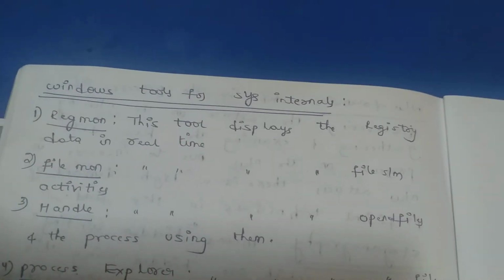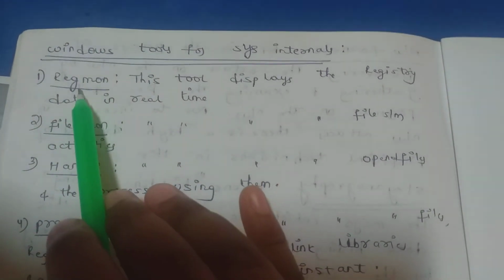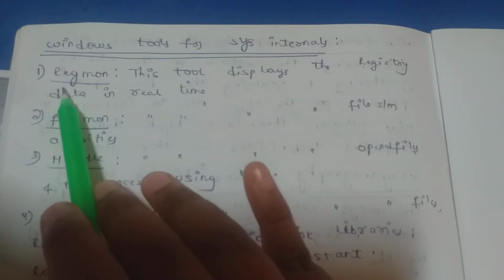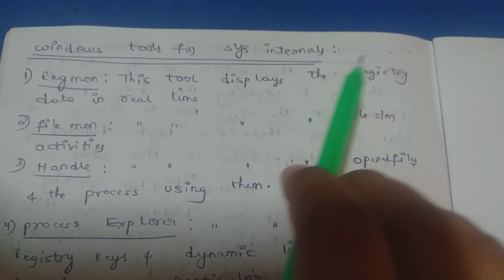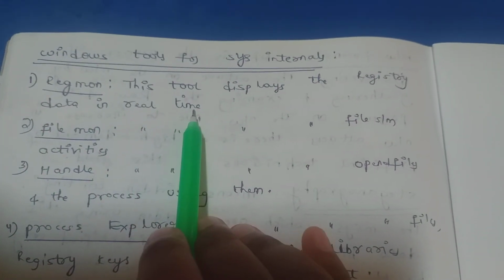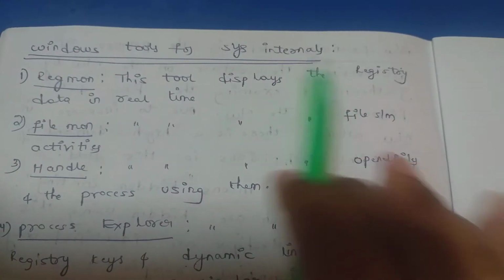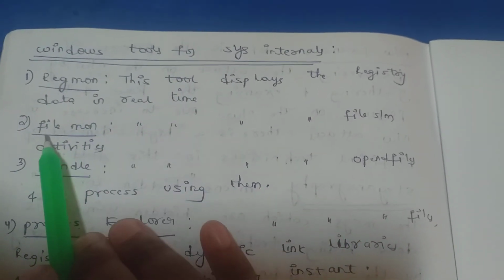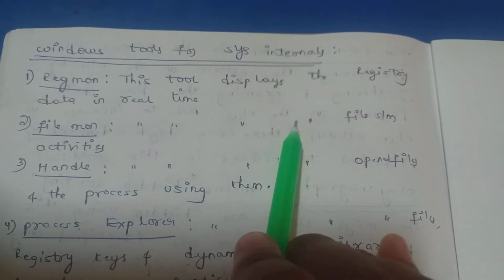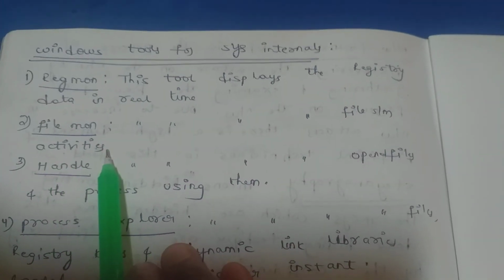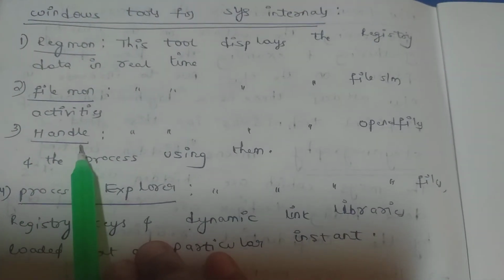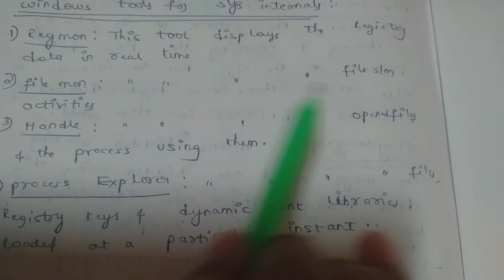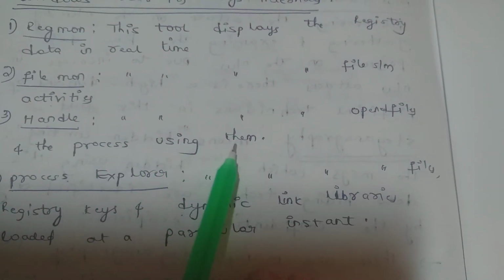And the next one, Windows tools for system internals. Four tools are there. RegMon. This tool displays the registry data in real time. FileMon. This tool displays the file system activities. And the next one, Handle. It displays open files and the processes using them.